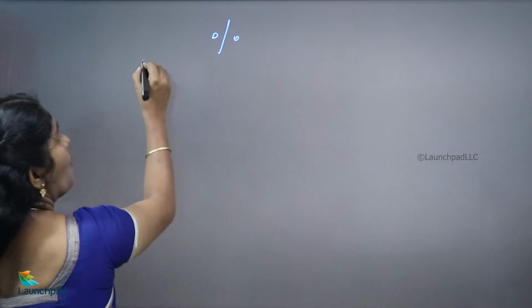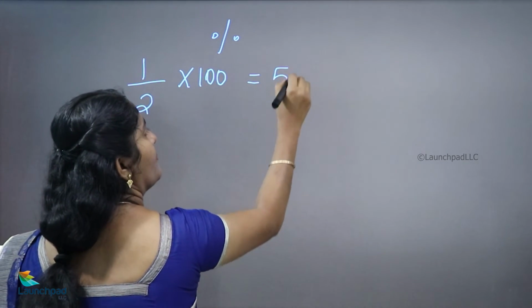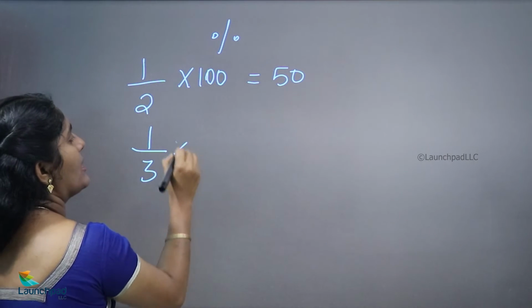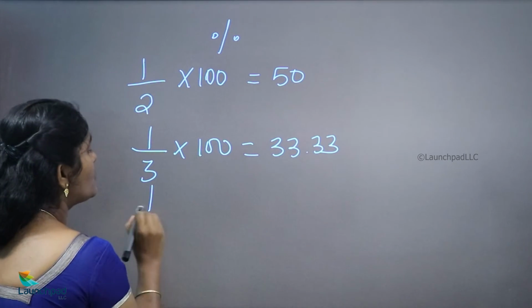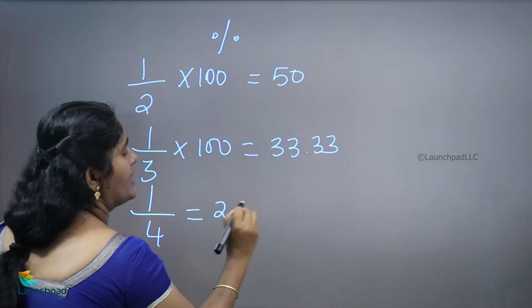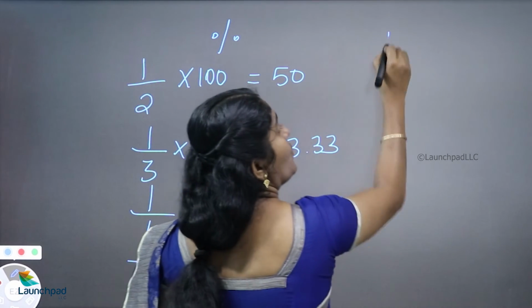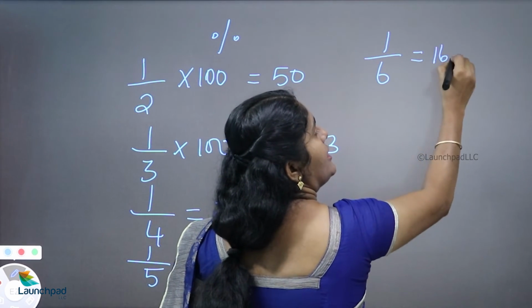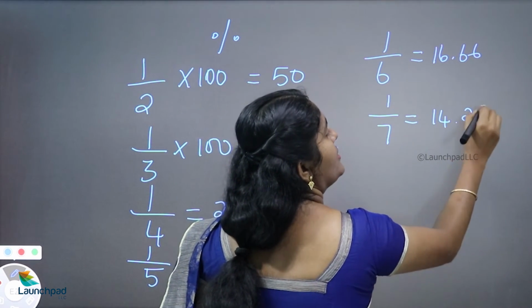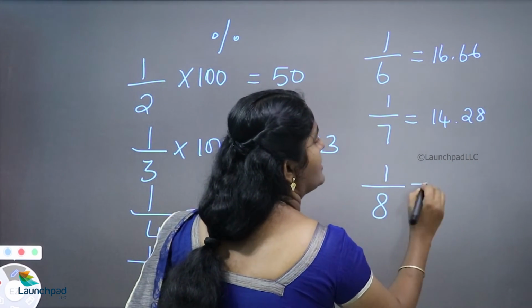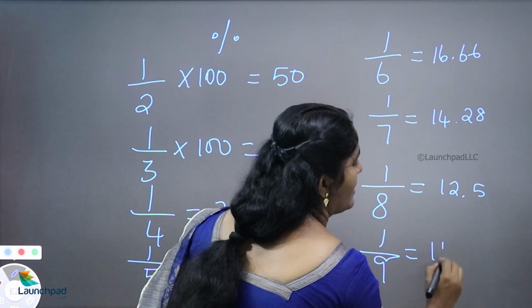For example, 1 by 2, what is the percentage value? 50. 1 by 3? 33.33. 1 by 4? 25. 1 by 5? 20. 1 by 6? 16.66. 1 by 7? 14.28. 1 by 8? 12.5.